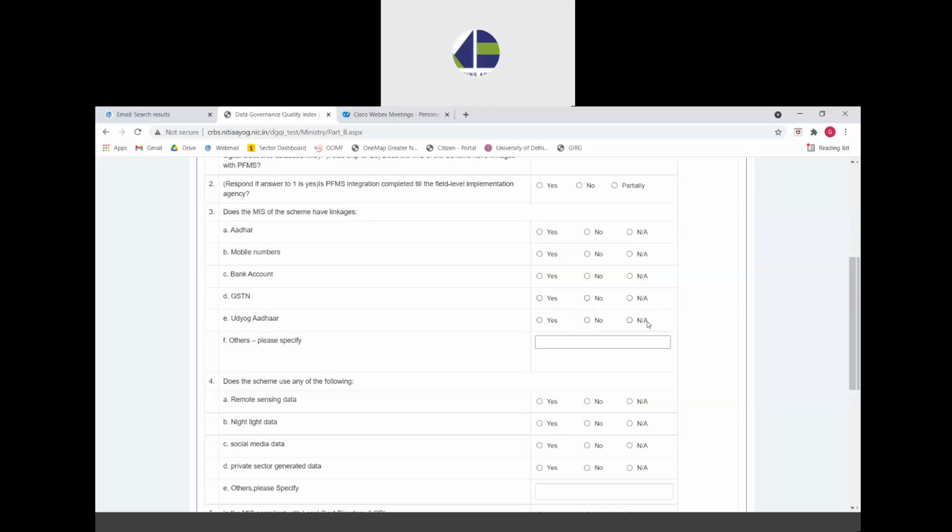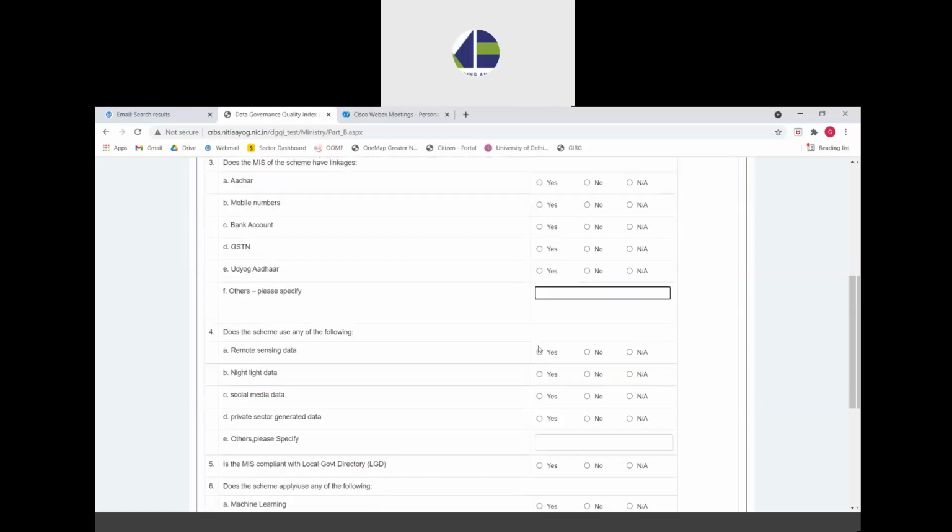Again, please use not applicable with caution based on the nature of the scheme. If there is any other important platform with which the MIS has been integrated that offers value in improving this data and improving the way the scheme is monitored, then it can be mentioned in the other section.